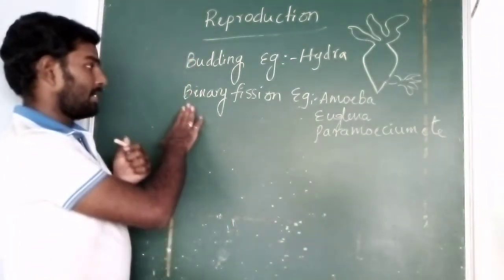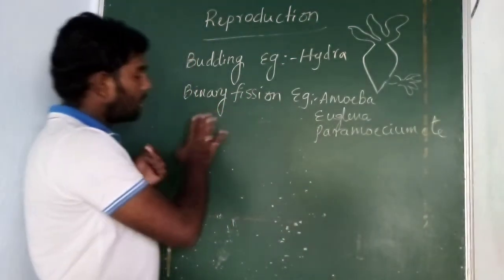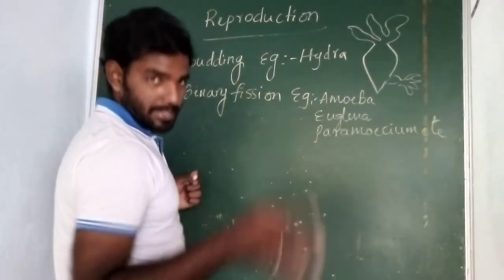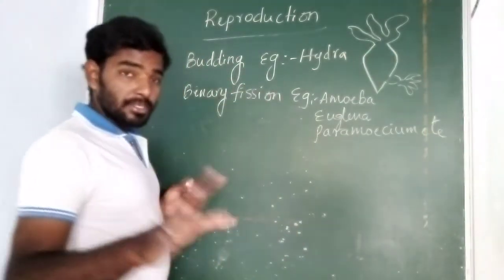So here the mother cell is divided to form the 2 daughter cells identically. That's why it is called binary fission. Fission means division, binary means 2. The formation of 2 identical daughter cells. This also comes under asexual reproduction.